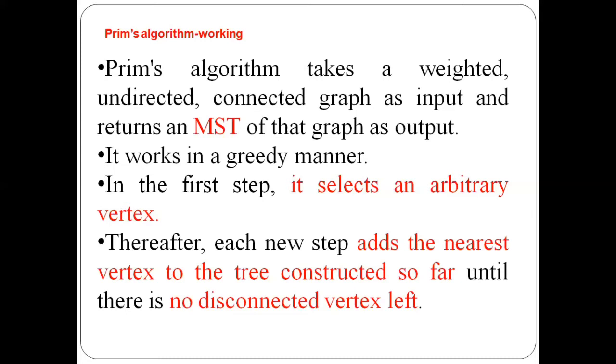Then you see all the edges of that vertex. The one which gives the minimum weight will be added to the tree along with the other vertex. This process continues until no vertex is left over in the original graph.